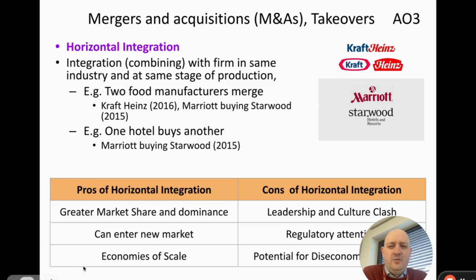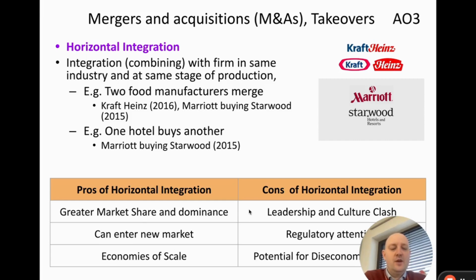And then that leads on to the third one, which is economies of scale. We saw earlier that by becoming a bigger company, you can benefit from economies of scale. Another benefit here might be being able to enter a new market. So in this situation, Kraft historically have been very good in North America. Heinz have brands all around the world. So Heinz have tended to do better internationally. And so were they two food manufacturers based in the US, for example, then we wouldn't necessarily be entering a new market. But by merging, Kraft was able to access the international markets that Heinz had, and vice versa. Heinz was able to access the markets that Kraft had.